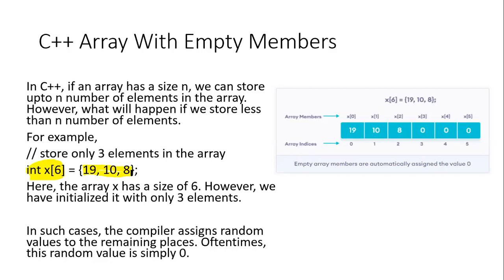The remaining 3 elements will automatically be initialized with 0. Since we have not entered the values, they will be assigned 0. So the array x has size 6, however we have initialized it with only 3 elements. In such cases, the compiler assigns values to the remaining places. Often, this value is simply 0.